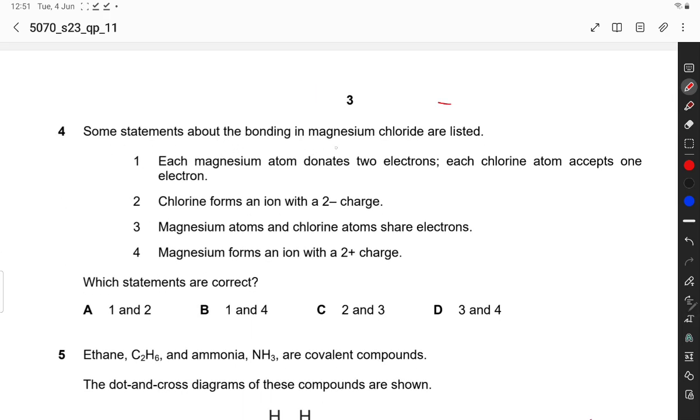Question number 4. Some statements about the bonding in magnesium chloride are listed. Magnesium chloride is an ionic compound. Number 1: each magnesium atom donates 2 electrons. Yes, it is correct. Each chlorine atom accepts 1 electron. This is magnesium chloride. Magnesium is present in group 2, so it tends to lose 2 electrons. This is correct. And in this compound 2 atoms of chlorine are present, so each chlorine atom accepts 1 electron. This is also correct.